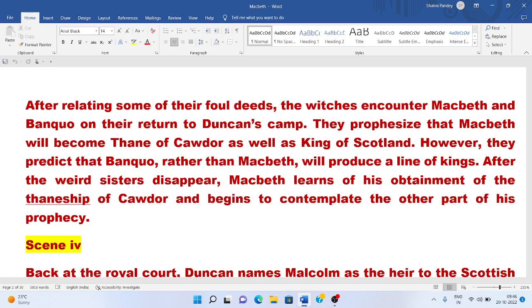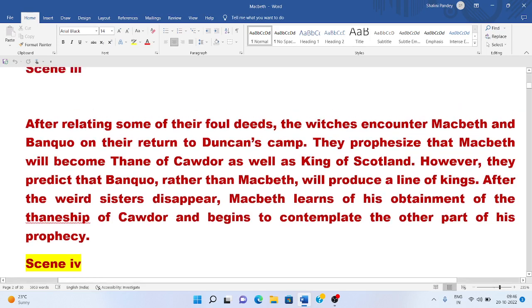So here, what happens in this scene 3? Scene 3 is very long. Here, what happens? The three witches, who had earlier promised to meet Macbeth, meet as agreed at the heath near the forest. So the forest is a place where they meet. As they prepare their charm, they prepare their magic, they chat among themselves about small matters. The third witch vows to punish a sailor because his wife, besides cursing her, had refused to share her chestnuts with the witch. So they are talking about petty things.